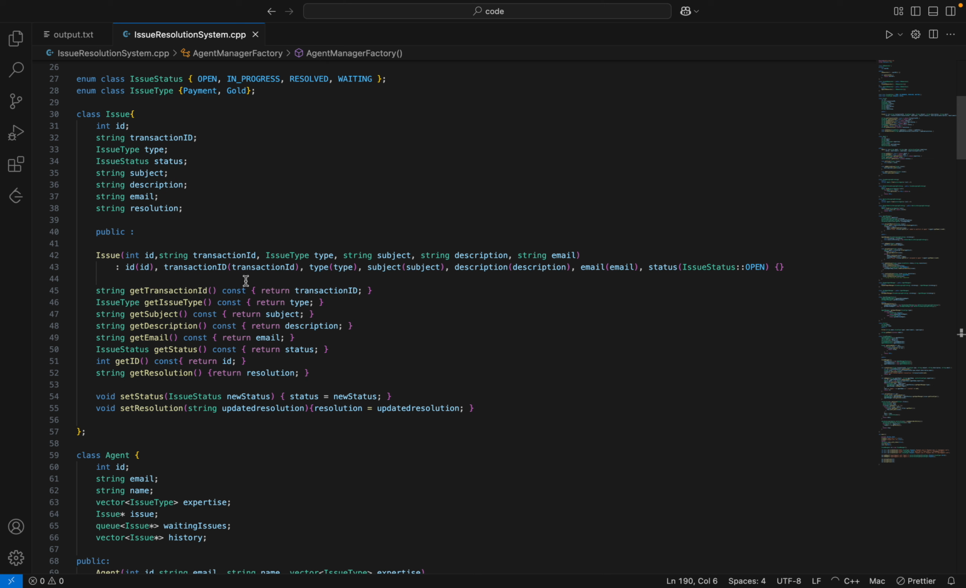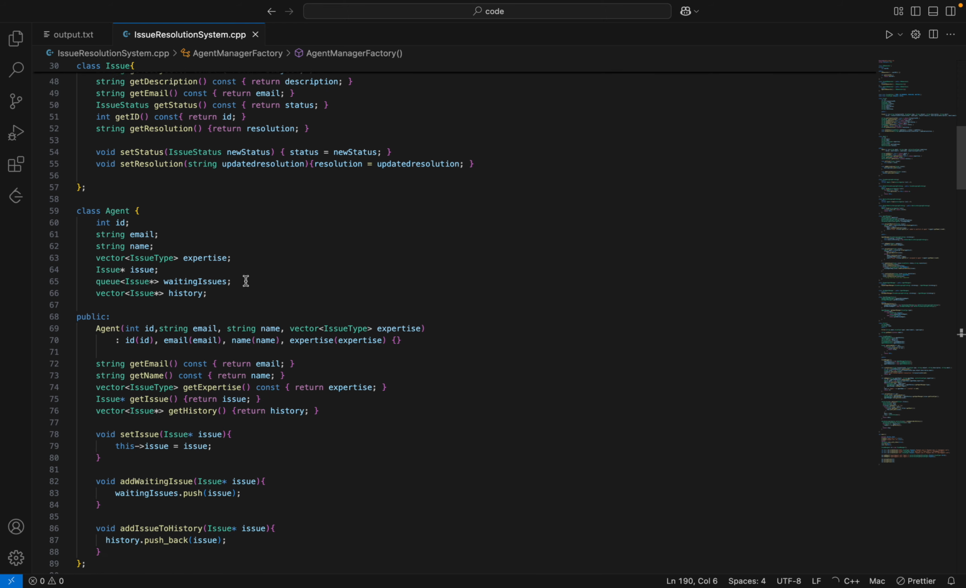I have taken a transaction ID because there was a requirement that every issue is assigned based on a transaction, so that agents are well aware of what transactions that user has made and in which transaction that user is facing the issue. Okay, so issue type, obviously, the status, and there are multiple things like what the issue is, the email ID from which it was created, the resolution, description, subject, any other. There are n number of things we can add based on a requirement. So now there are only getter and setter functions in this issue.